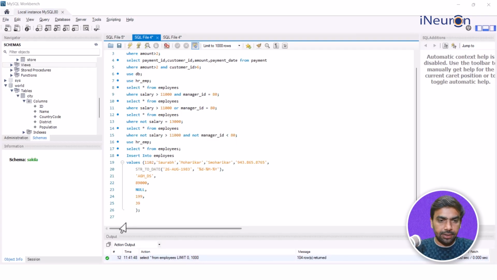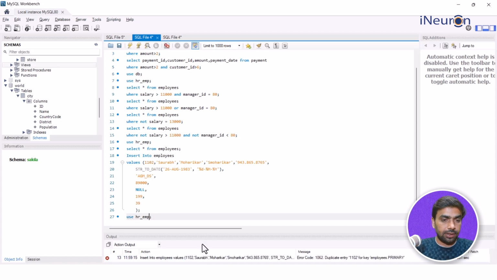So here we are. As usual, we'll start with defining the database which I want to use. So I'll go for USE hr_emp. This is the database we are using. Now, if I just run this, what happened? Yes, it is using it now. We are in that database.